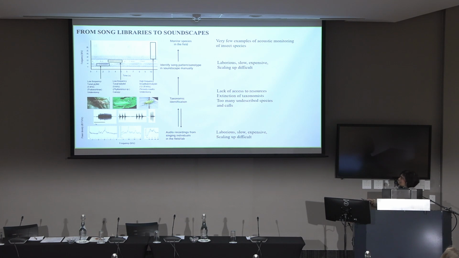Okay, yeah. But what happens there, again, so the point is that we went from sound libraries where we had identified species, or at least we knew who was producing the sound, and then we could identify them in soundscapes. But this is very laborious. And the reason it's really laborious, at least for us who come from the hyperdiverse tropics, is that the taxonomic identification of who's producing which call is still the big bottleneck in going from getting the sound libraries and identifying them to allow you to make sense of this. That is really the bottleneck, I feel, at this point in time.